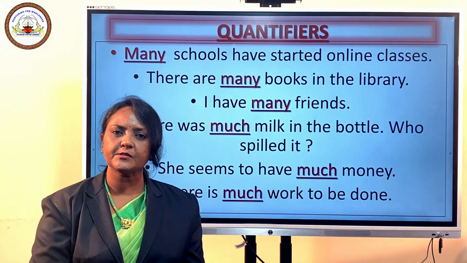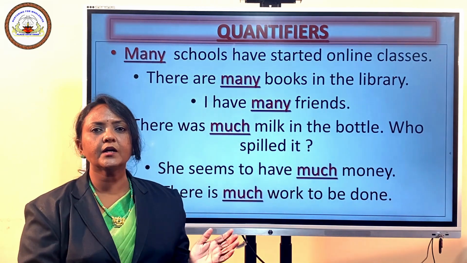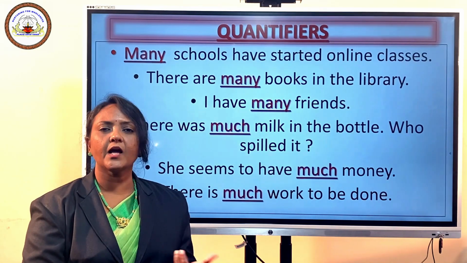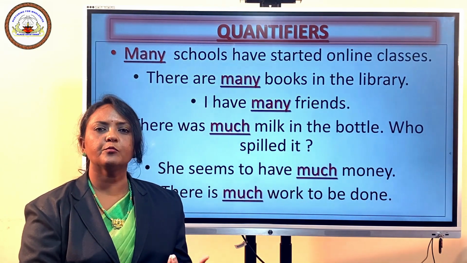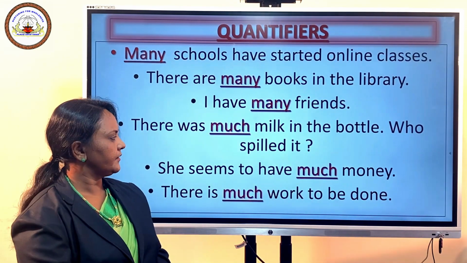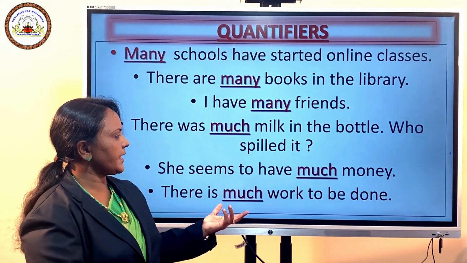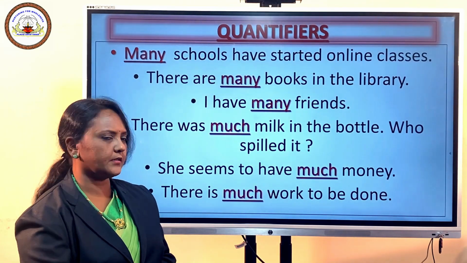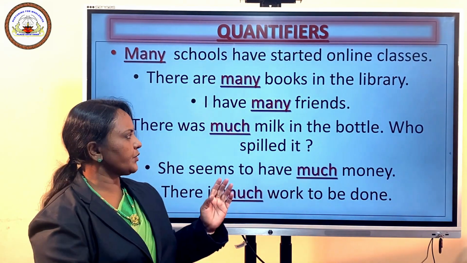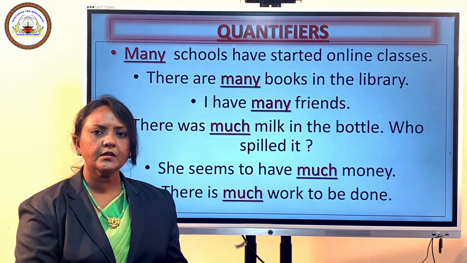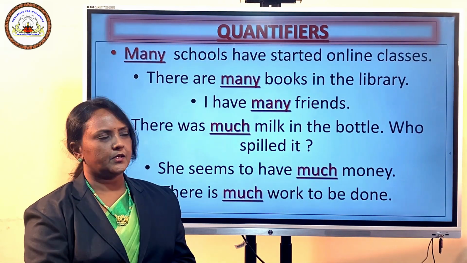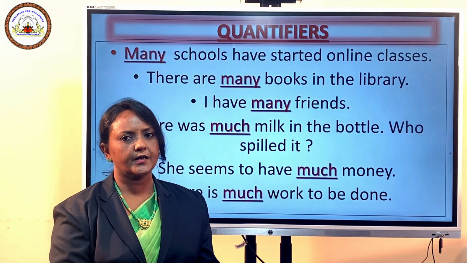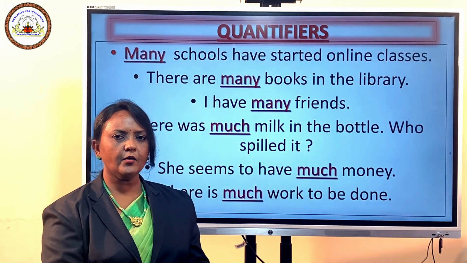Then how do you form the plural? By adding a word in front of it. For example, you can say two glasses of milk or two bottles of milk. The same is the case with nouns like money and work. So much is used with uncountable nouns. So here we learned how the quantifiers many and much are used. Now let us see